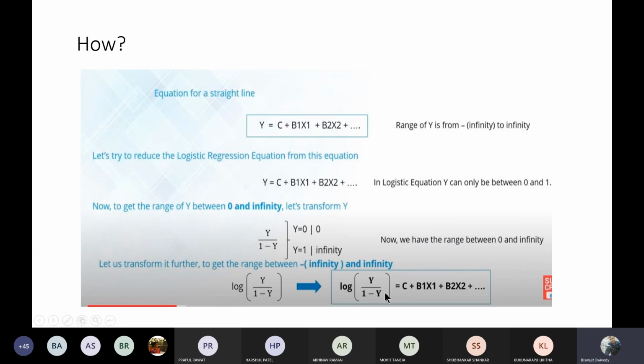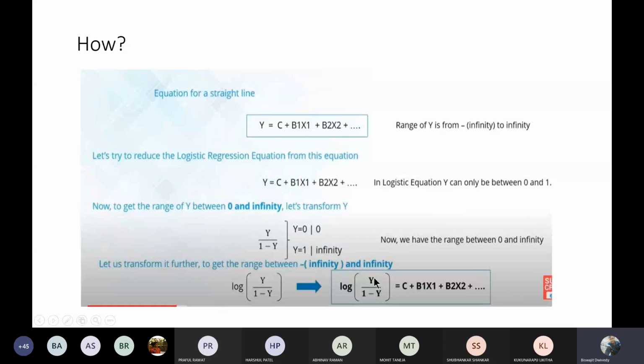After doing this modification, the range of y has been changed to 0 to 1. If the range of y is limited to 0 to 1, that is not going to affect the straight line equation, because whenever the y value is 0, log of 0 will be minus infinity.